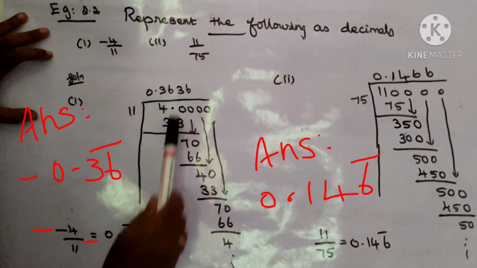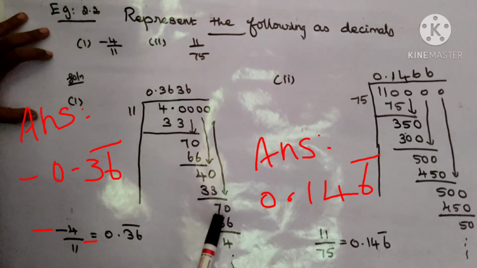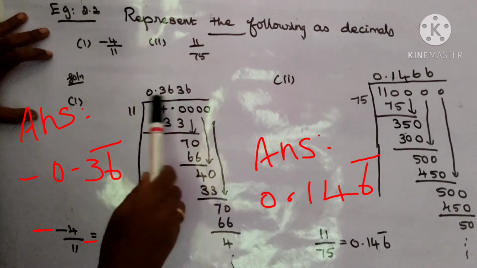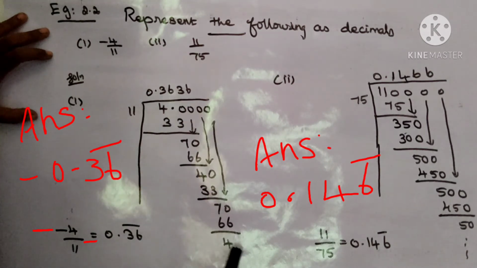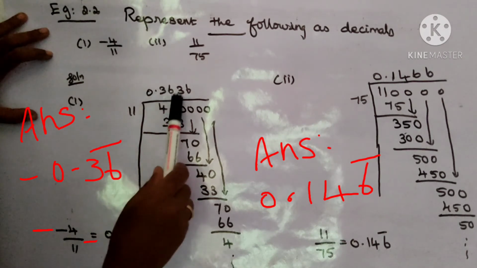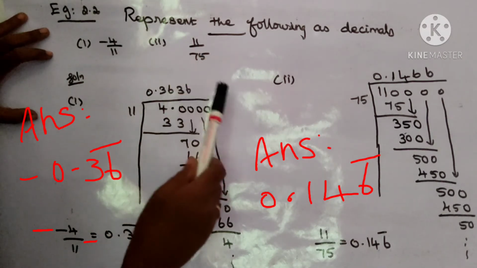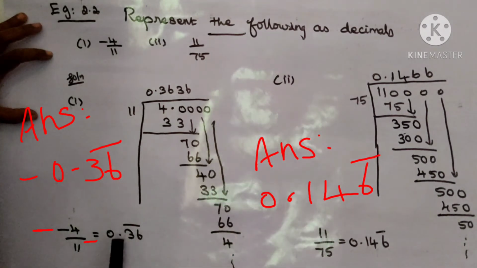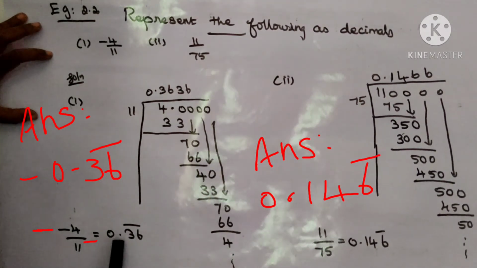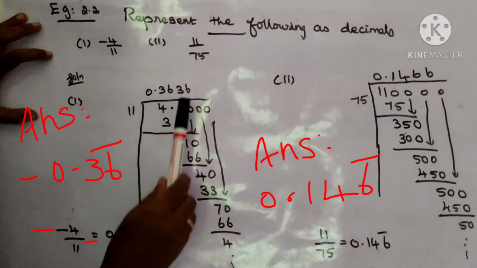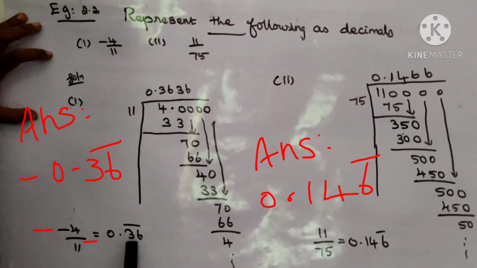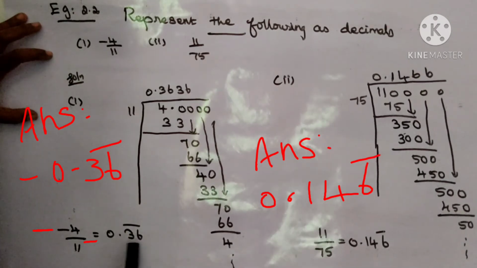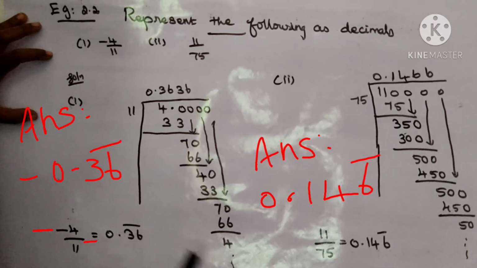So 11 3s are 33. Balance is 7. Bring down 70. 11 6s are 66, 4. So the same step is repeated again and again. 0.3636. Next also we get 363636. So we write in the power form, bar. We use the bar and write it. This decimal expansion is 0.36 bar. Okay, because 36 is repeated again and again, so over 36 you draw the bar.